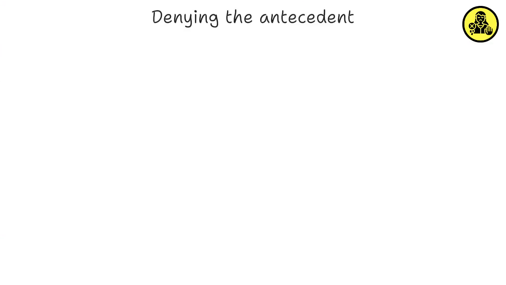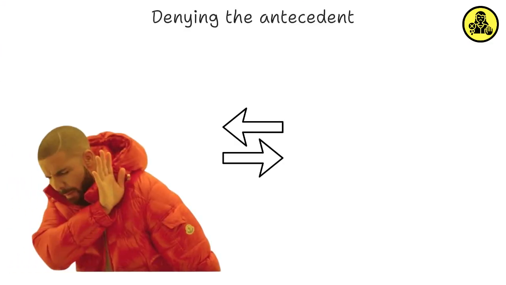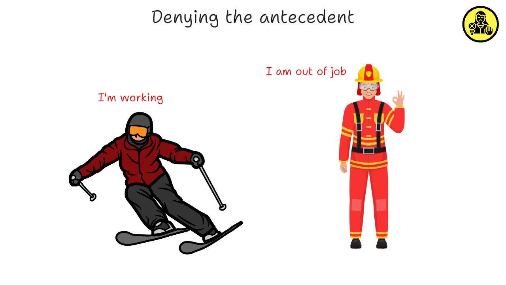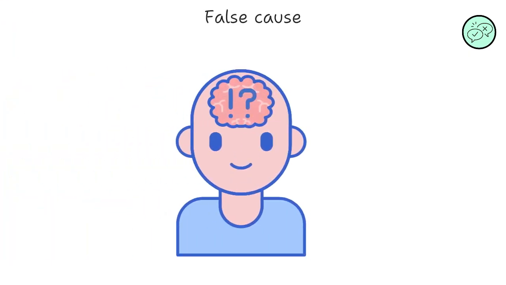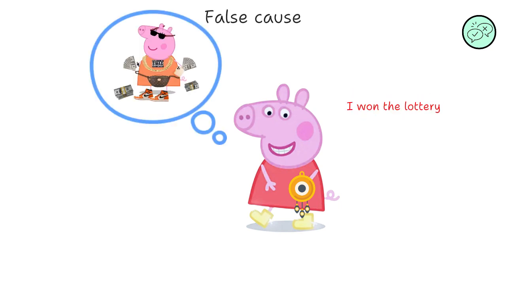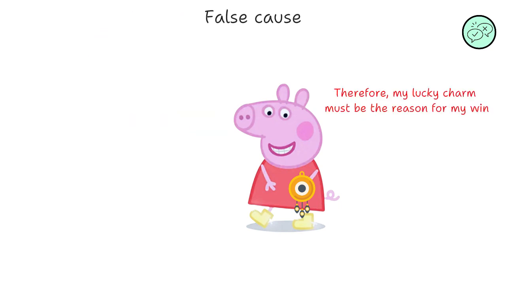Denying the antecedent. Denying the antecedent infers the inverse from an original statement. It's something like, if you are a ski instructor, then you have a job. You are not a ski instructor, therefore you have no job. False cause. A false cause fallacy occurs when someone incorrectly assumes that something causes something else without enough proof, usually using just a correlation as proof.